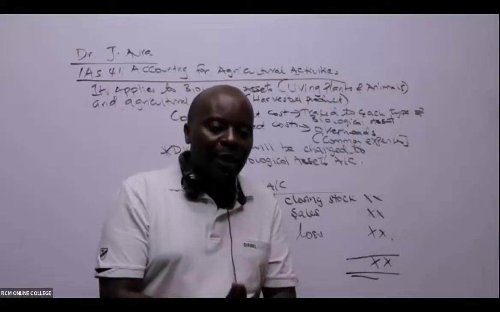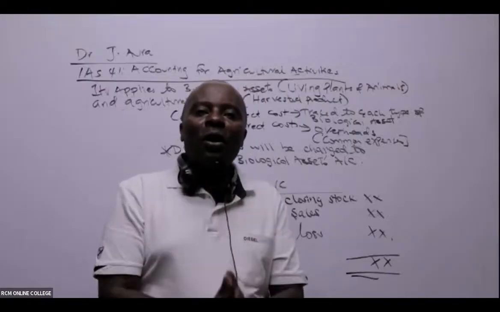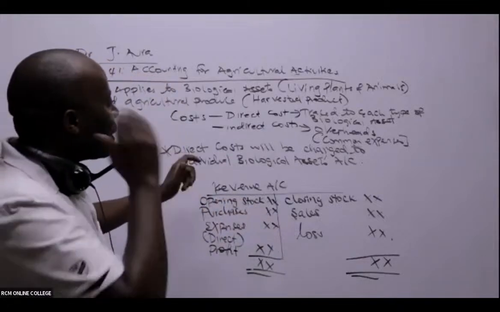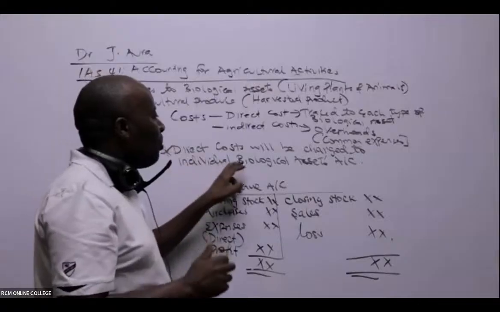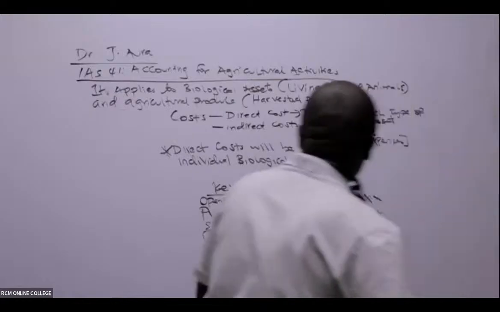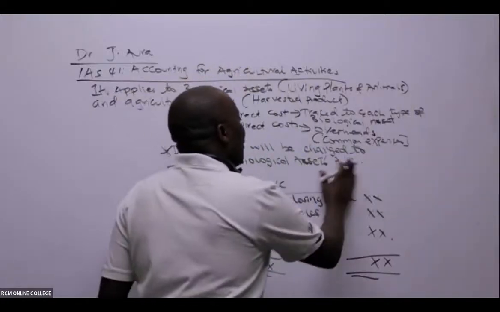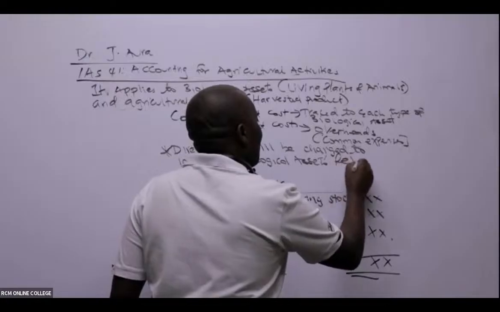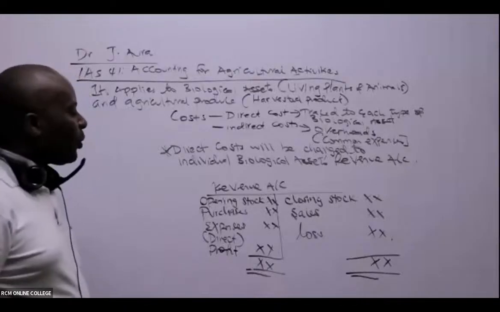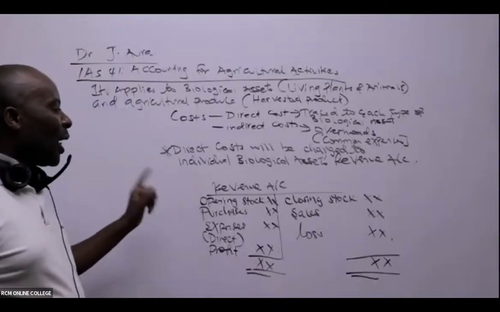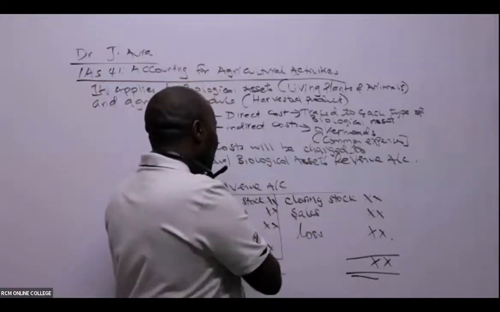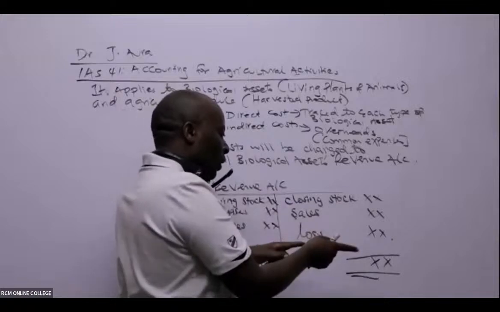I've told you, ladies and gentlemen, from the beginning here, that all direct costs will always be charged to the individual biological assets. Actually, I should have mentioned, to the individual biological asset's revenue account. And I've been able to do an example of a revenue account. How does this revenue account look? Of course, we have opening stocks on both sides. We begin with opening stock here, and closing stock will go to the other side.